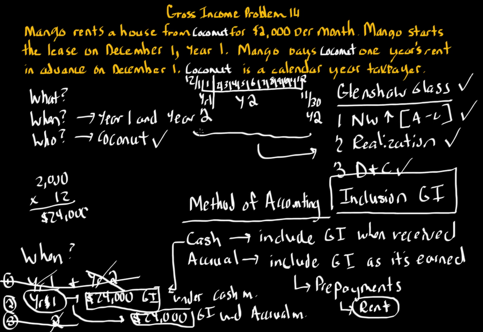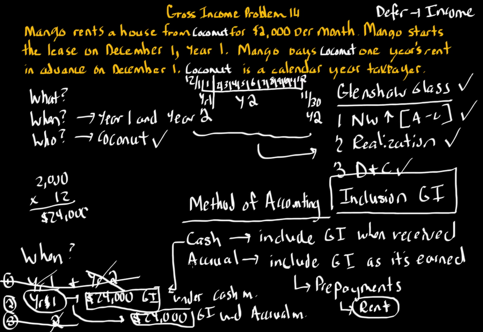Also, in tax, we always want to defer income because of time value of money. Timing is a huge deal. When it comes to income recognition, we always want to defer in general. If you're paying at a 33% rate for federal income tax purposes, one-third, you'd be paying $8,000 of tax on this gross income in year 1.